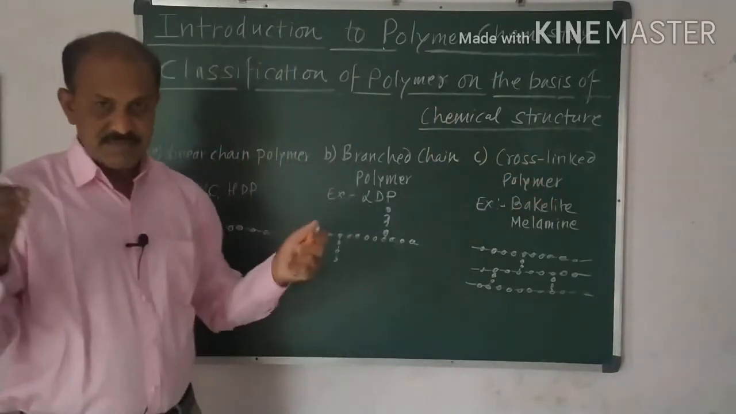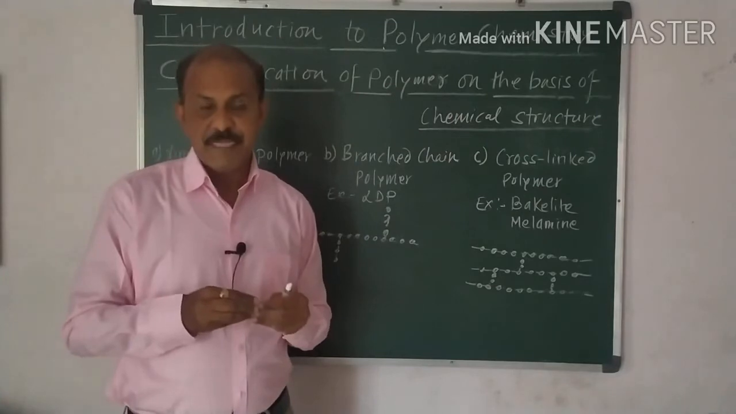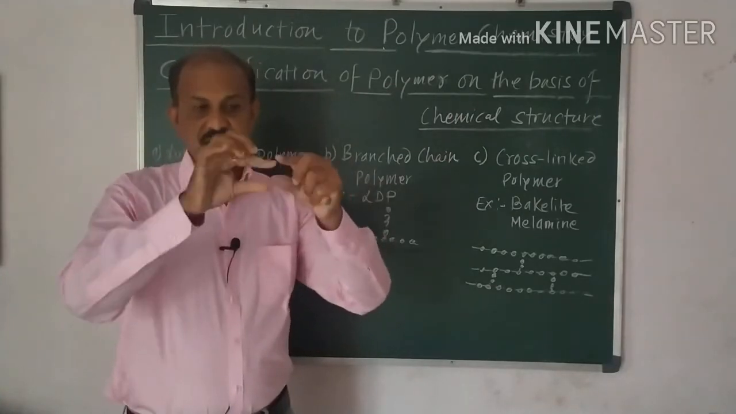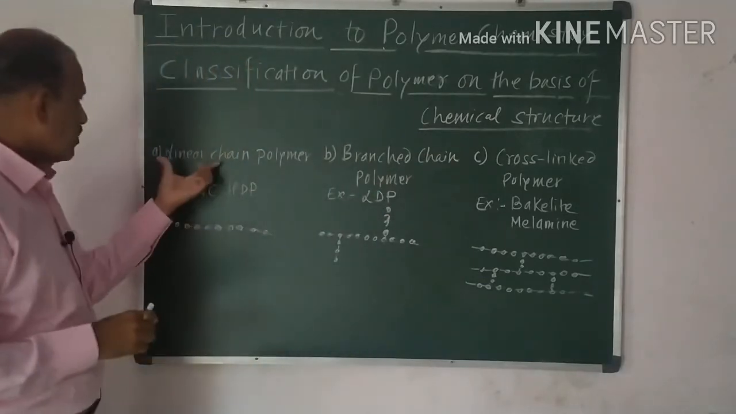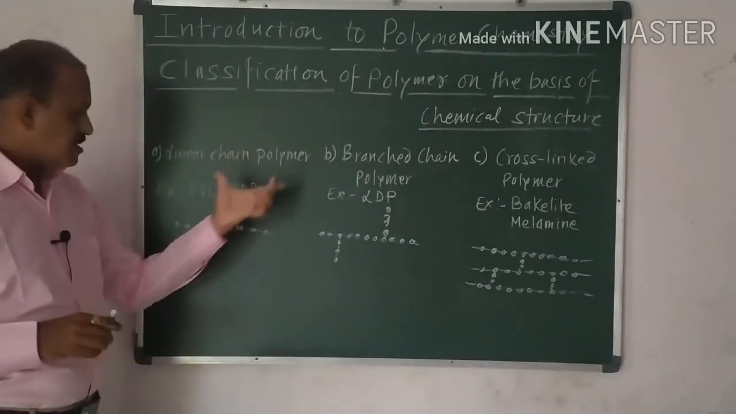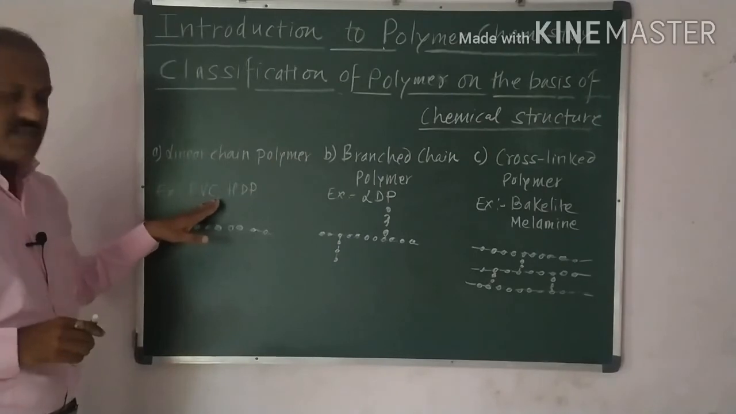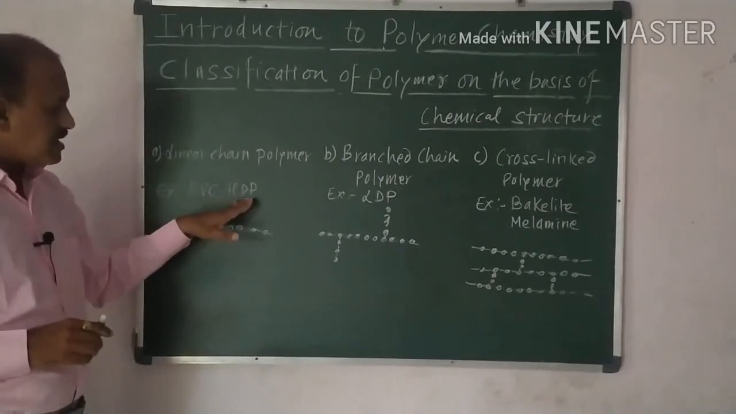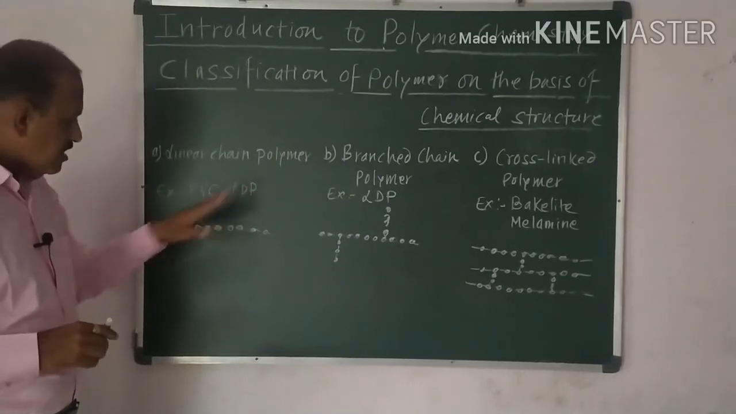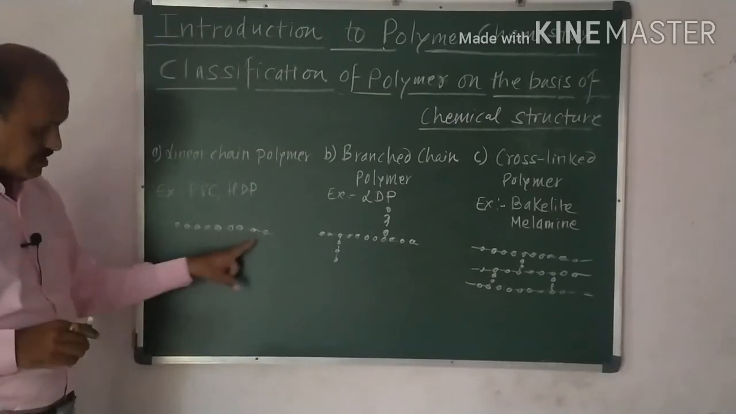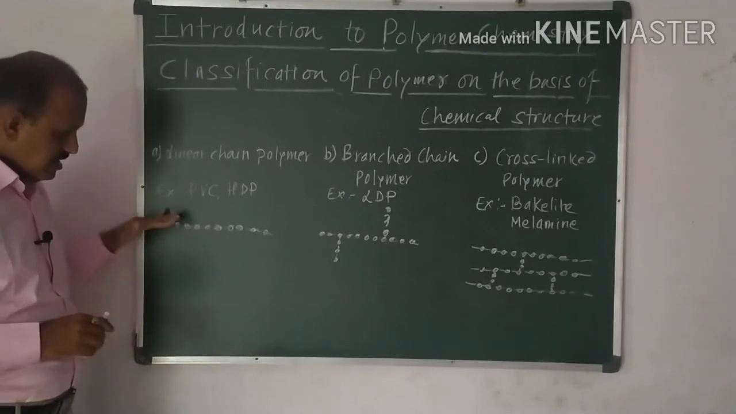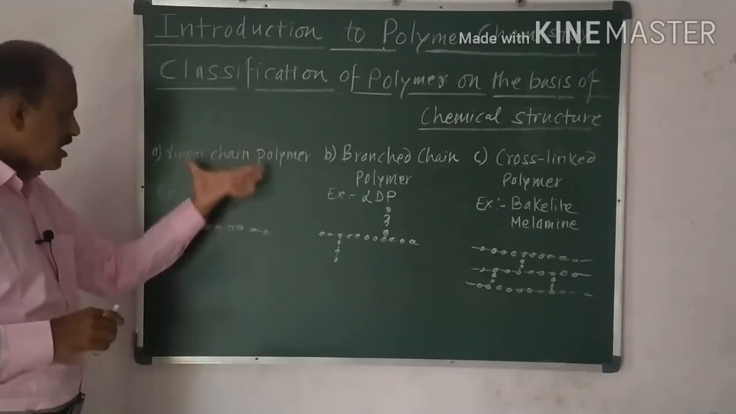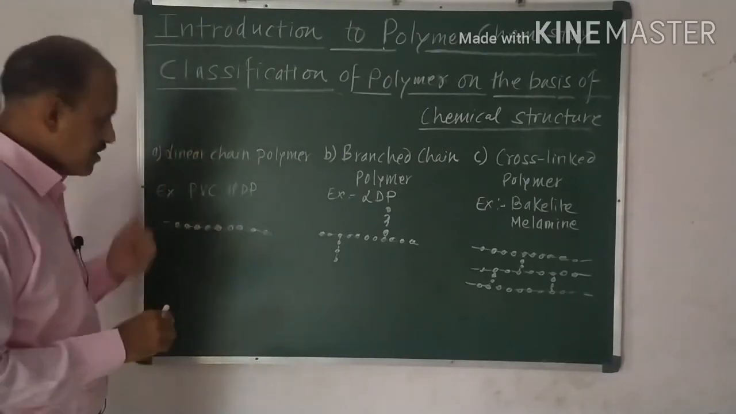If the polymers, that is the monomers actually, are linked with each other in a straight manner, that is in linear manner, then these polymers are called linear chain polymers. For example, if I take the polyvinyl chloride or the high density polymers, then in that we get a linking like this. Here you have to observe that these units are linked with each other in the linear manner. So, this is the linear chain polymer.